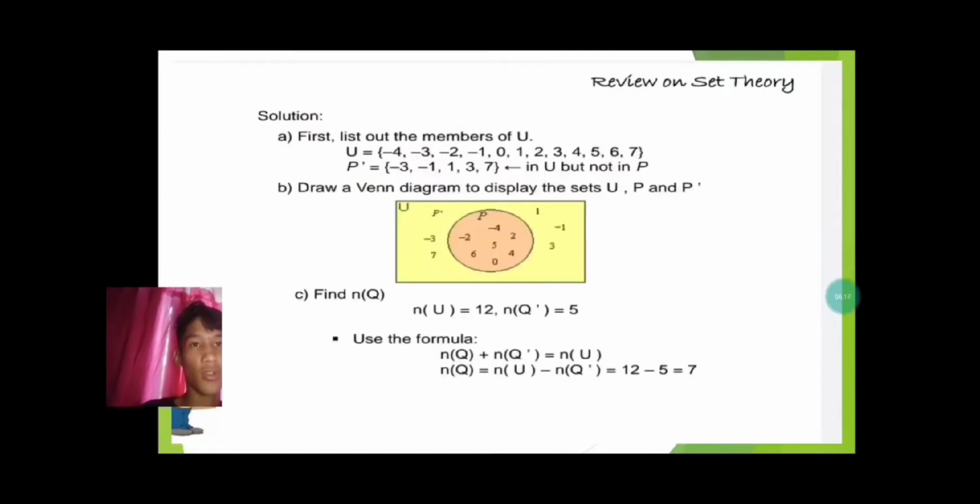So this is the solution. A, first list out the members of U, and B, draw the Venn diagram to display the sets U, P and Q. So this is the example with color, where I pasted the negative numbers. Then find n(Q'). So use this formula: n(Q) plus n(Q') equals n(U), so n(Q') equals n(U) minus n(Q), which is 12 minus 5 equals 7.